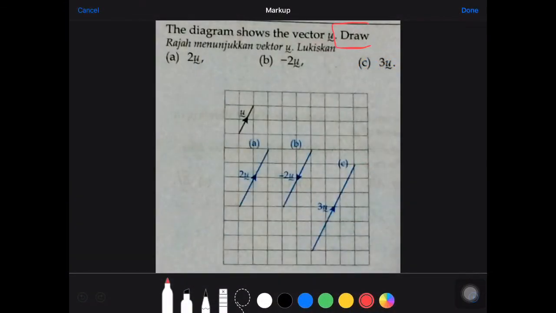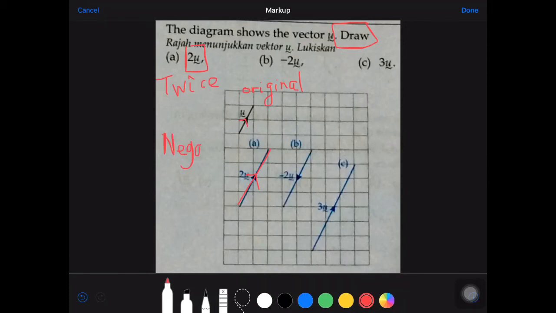Now, exercise number 3, there's only one question there, so I'm going to do it for you. They give you the original U. This original U is going up, and it has one box in horizontal and 2 boxes in vertical. If you look at the diagram there, it's like that. So that is our original vector. We're going to draw 2U, so that means it's twice your U. So you're going to make twice of it. The direction must be similar. If you look at both the original and A, the direction will be similar.